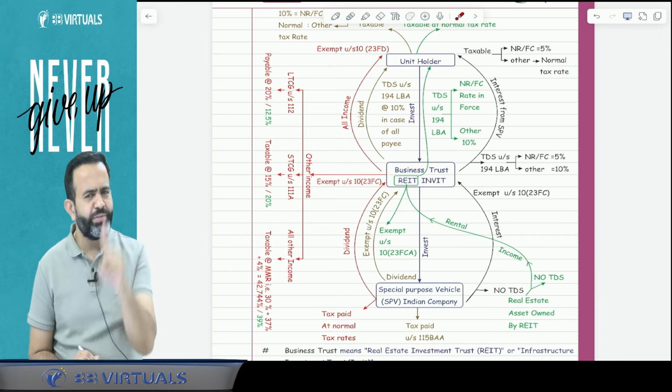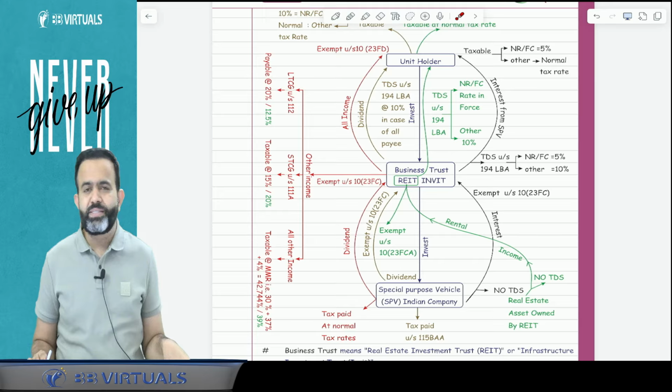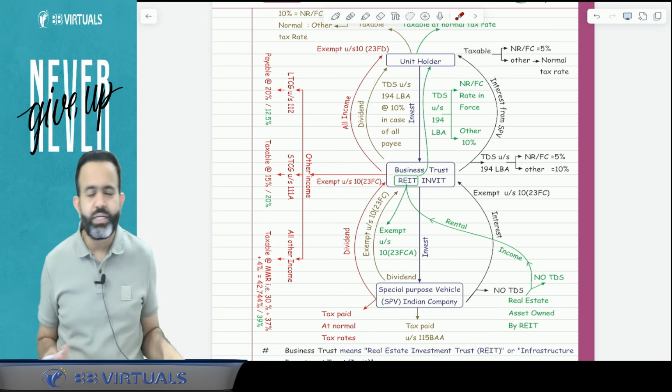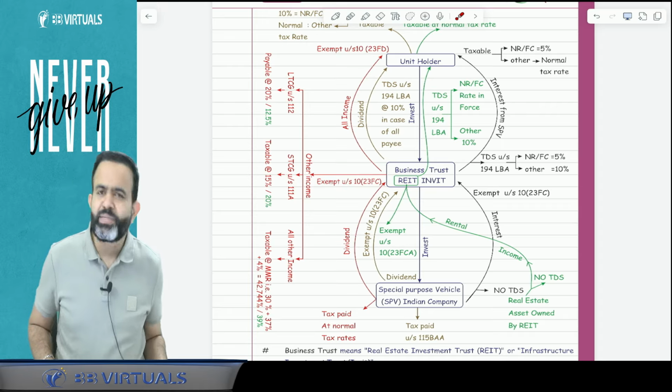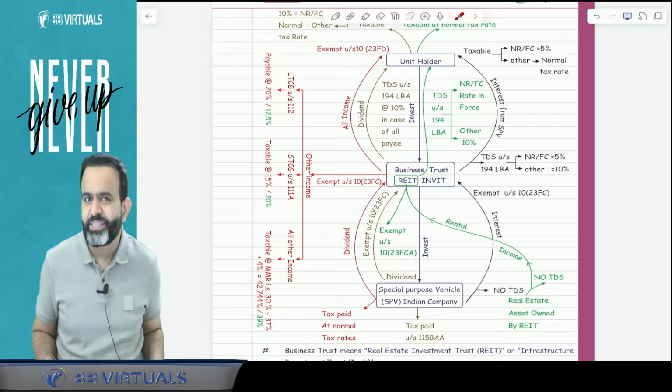Guys, if you remember our class, then in the regular batch as well as the fast track batch, I have mentioned that there is a mistake in the law. And for the last 2 years, I always mail to the ICAI as well as the income tax department, sir, there is a mistake in the law. And you know that Nirmala Sitharaman ji heard this mistake.